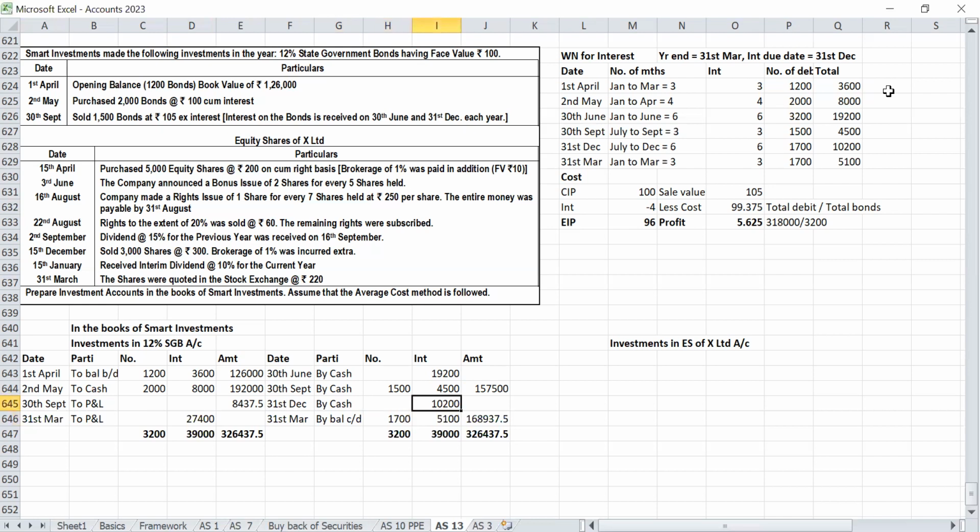Ten. Investment in equity shares. Bharat. Particulars, number of shares, amount, date, particulars, number of shares, amount.